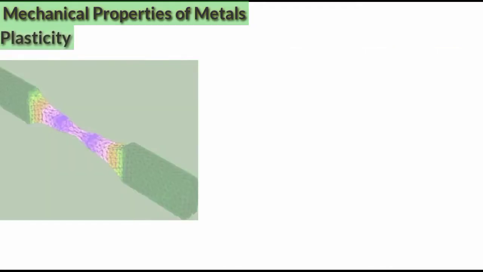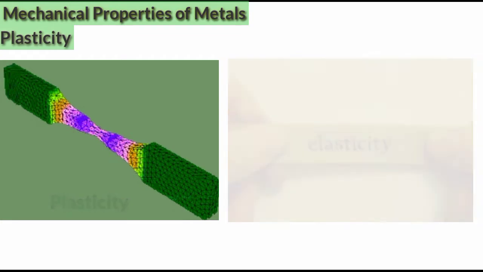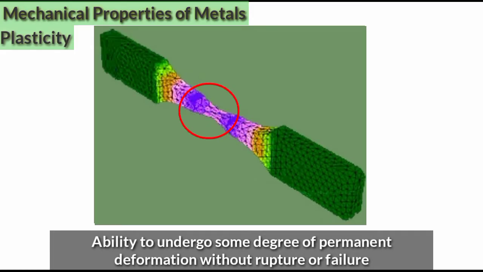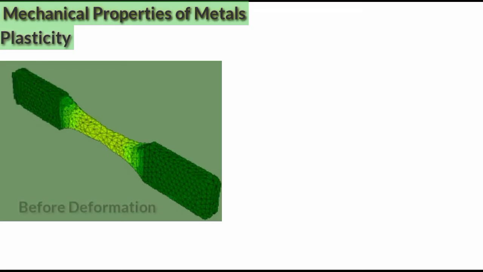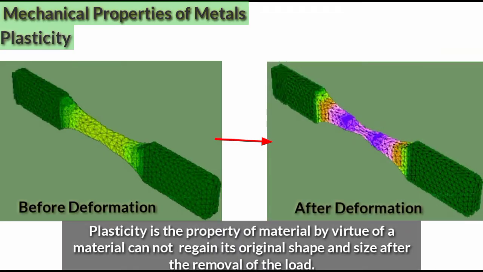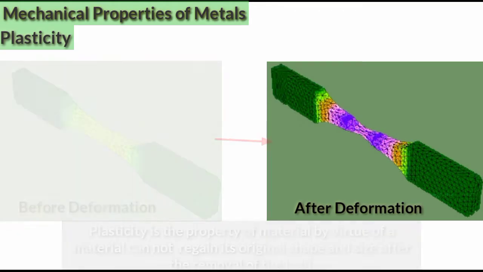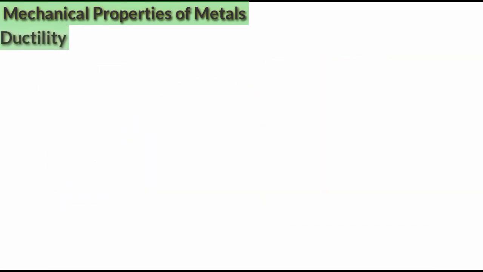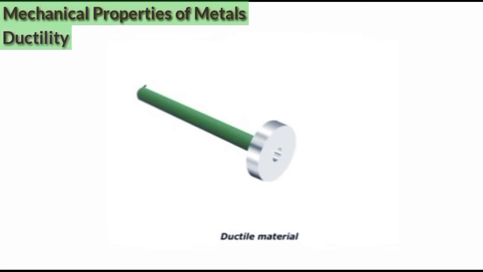Plasticity. Plasticity is the reverse of elasticity. So the plasticity of a material is its ability to undergo some degree of permanent deformation without rupture or failure. So we can say that plasticity is the property of a material by virtue of which a material cannot regain its original shape and size after the removal of the load. In the stress versus strain diagram, after the elastic limit, the loading and the unloading curve will not follow the same path.